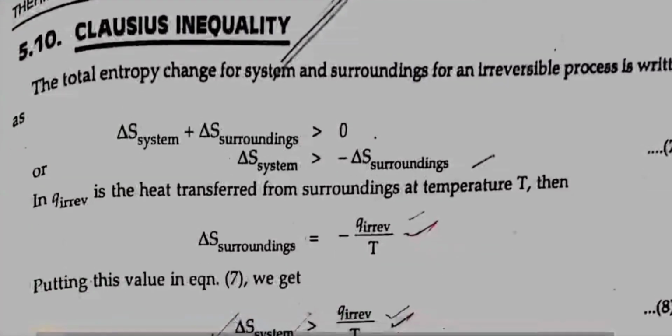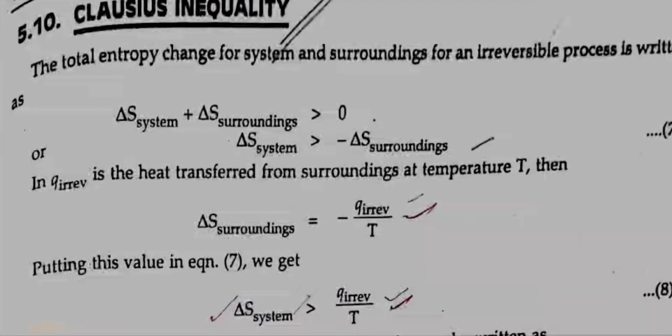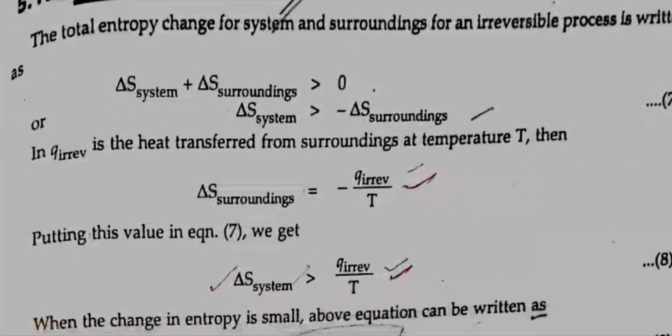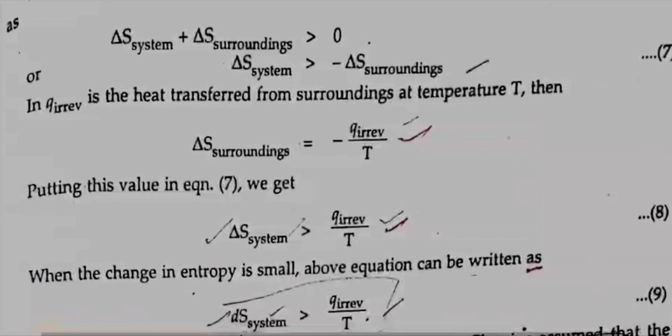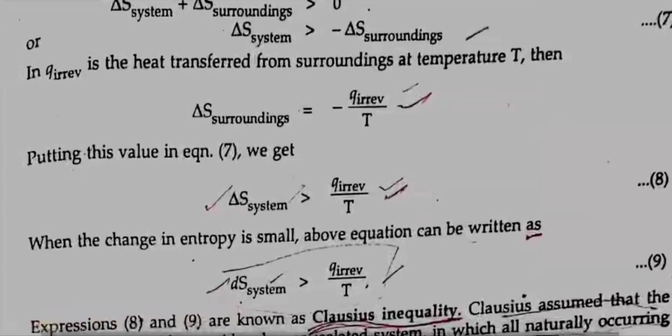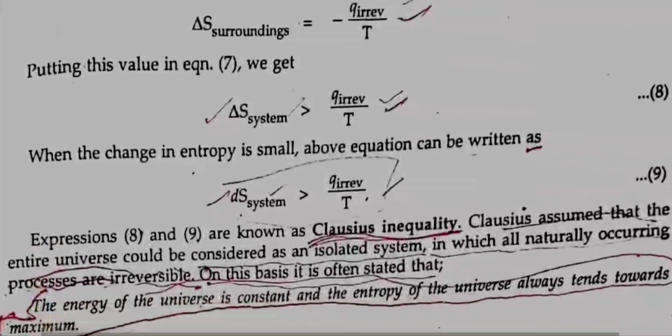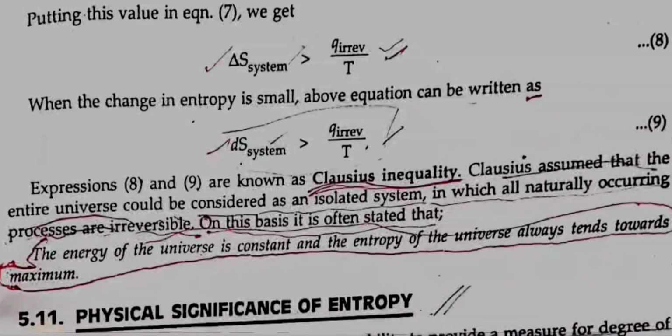5.10 Clausius inequality. The total entropy change for a system and surroundings for an irreversible process is written as delta S system plus delta S surroundings is more than 0. If Q irreversible is the heat transferred from the surroundings to the system at temperature T, then delta S surroundings is equal to minus Q irreversible by T. Putting the value in equation 7, we get delta S system is more than Q irreversible by T.